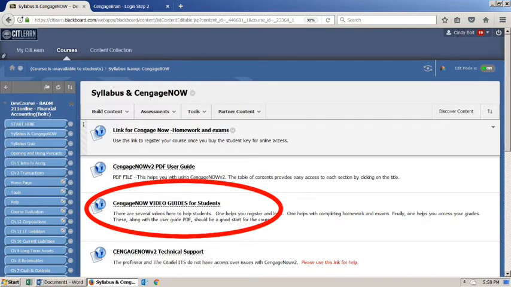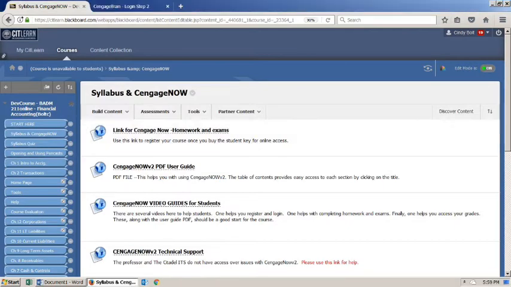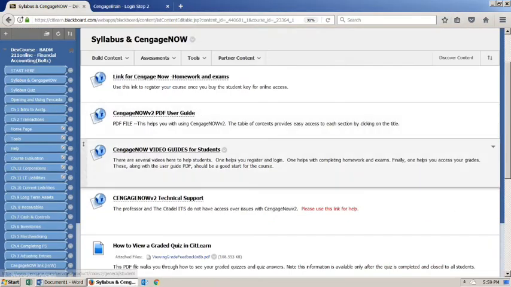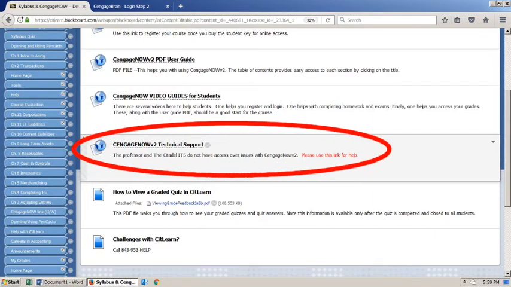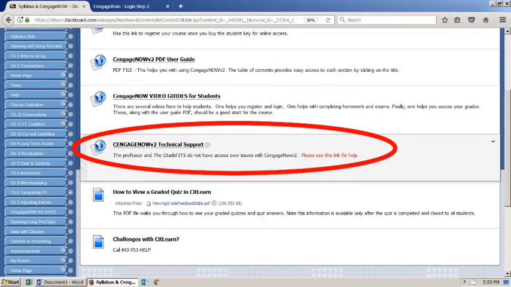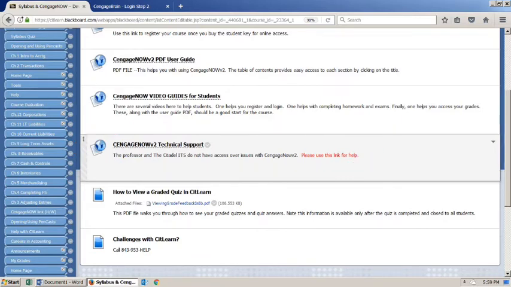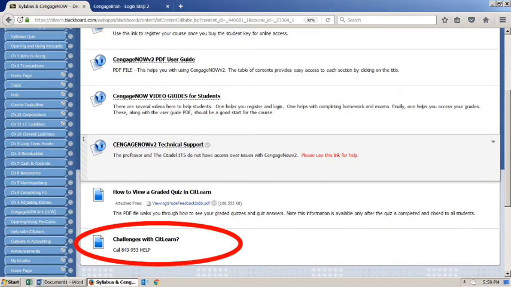Now, if you have trouble with Cengage Now, and everybody has a little bit of trouble now and then, you can go to technical support and use this link, because the Citadel and myself, neither one of us are familiar with the Cengage Now, so you have two learning management system platforms that you'll be using throughout this course. Finally, if you have any challenges with CitLearn, there's a help desk that can help you.